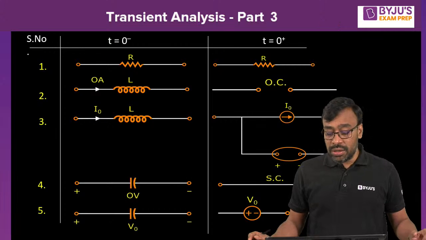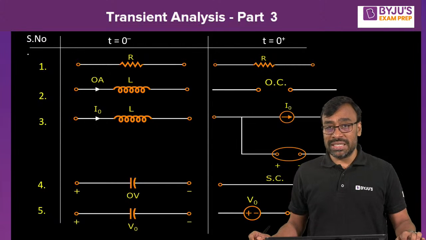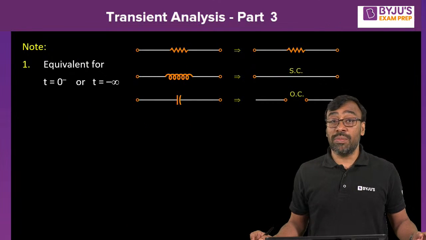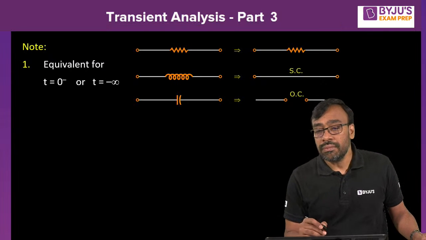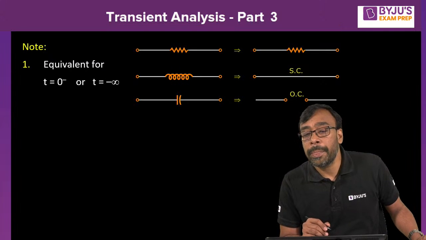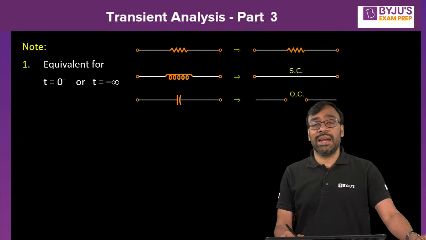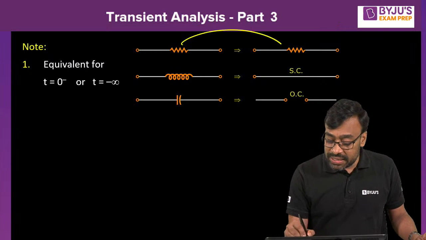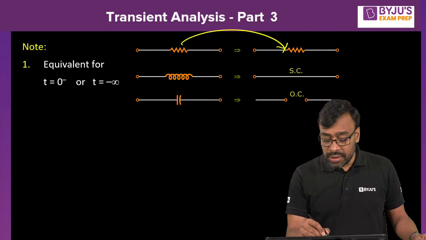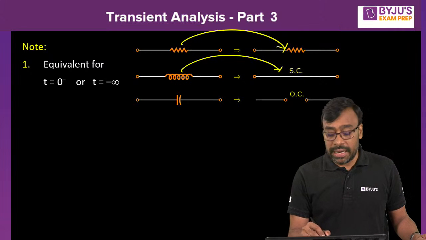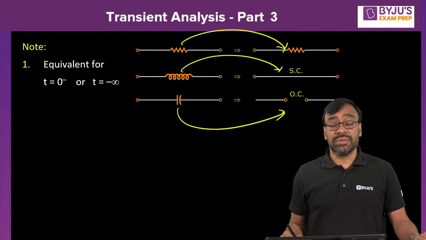Okay, so then look at this. How to construct the t equal to 0 plus equivalent? First you have to construct the t equal to 0 minus equivalent. How do you construct the t equal to 0 minus equivalent? Tell me. Resistor remains resistor, because t equal to 0 minus and t equal to minus infinity both are the same. And inductor becomes short circuit and capacitor becomes what? Open circuit. Yes or no?